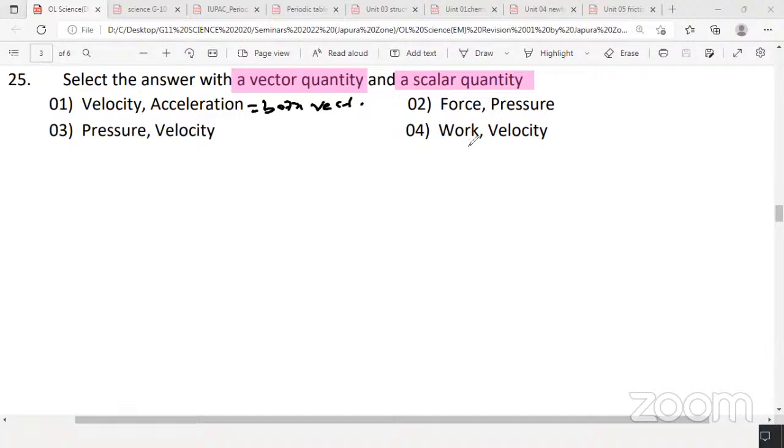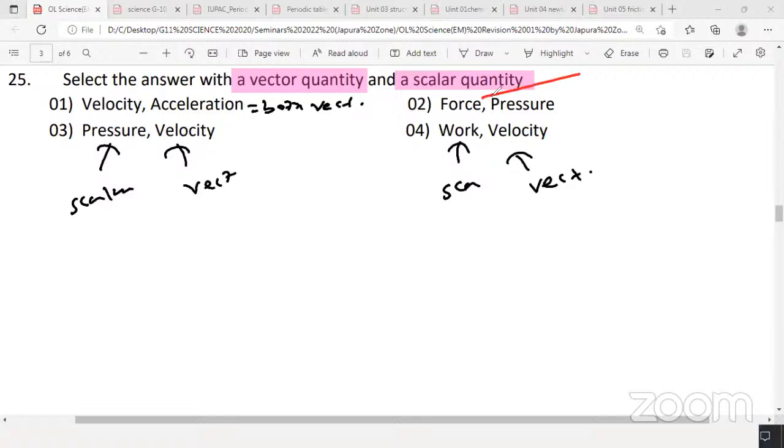And this one, work is a scalar quantity and velocity is a vector. Here velocity is a vector and pressure is a scalar quantity. So the answer is second, right? The force and pressure, they are vector and scalar. The first one is vector and the second one is scalar. Force is a vector and pressure is a scalar quantity. So very good, question number 25, the answer is second.